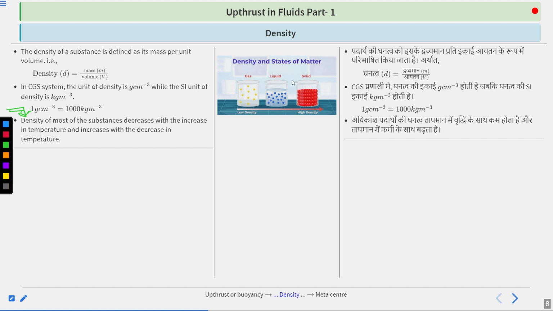Here, if you look at this picture, what are you getting? This is solid, this is liquid, this is gaseous. And these little circles that you are seeing are actually the atoms. So if you look at this solid, what you are seeing is that the atoms' mass per unit volume is higher in comparison with the liquid and gas.